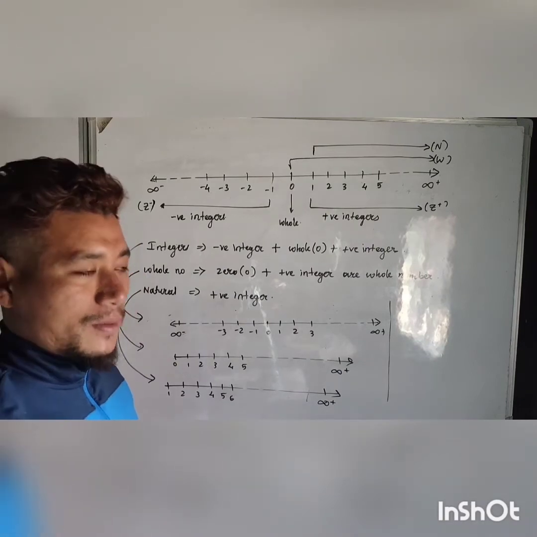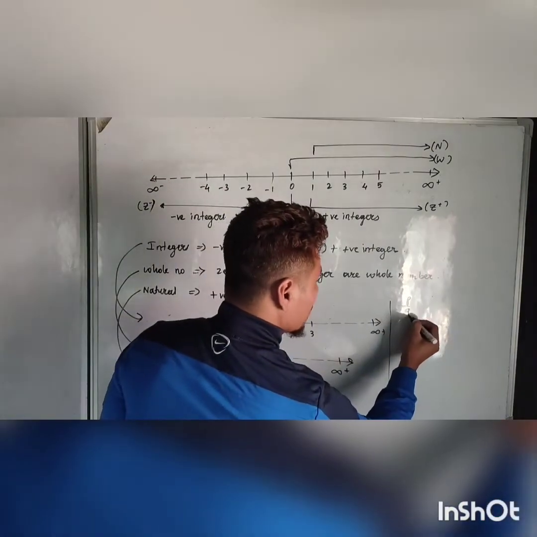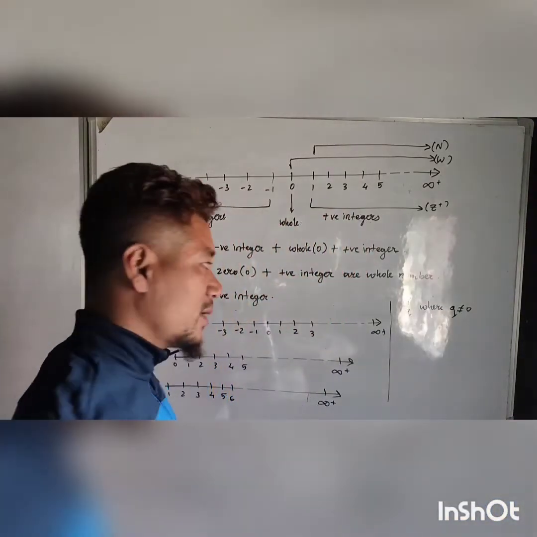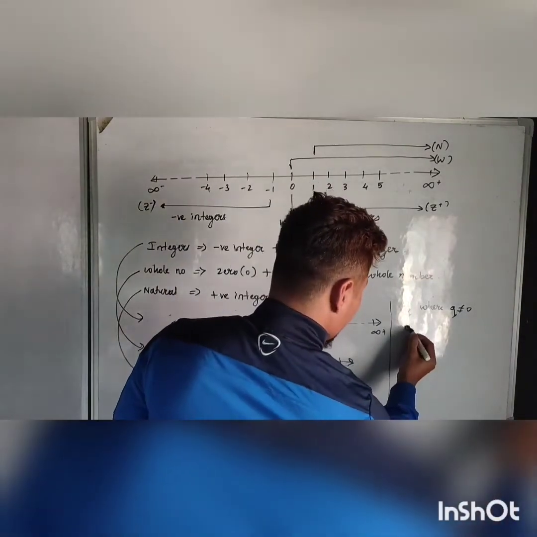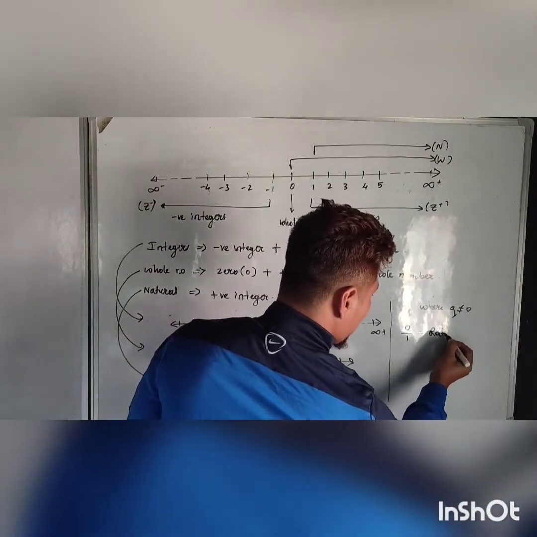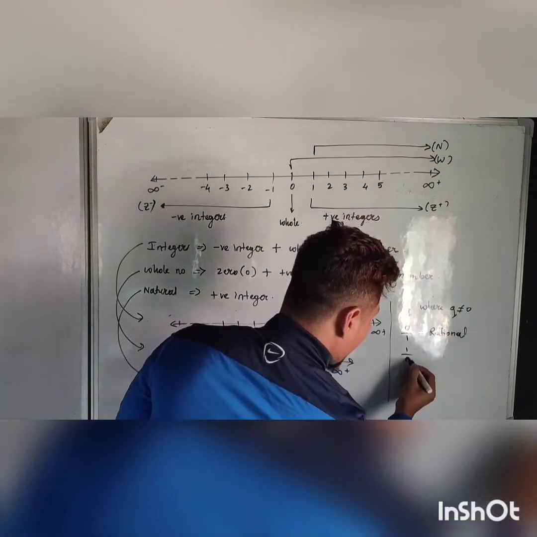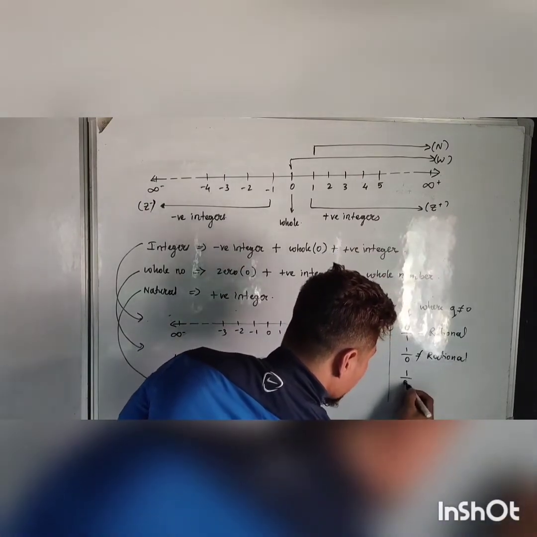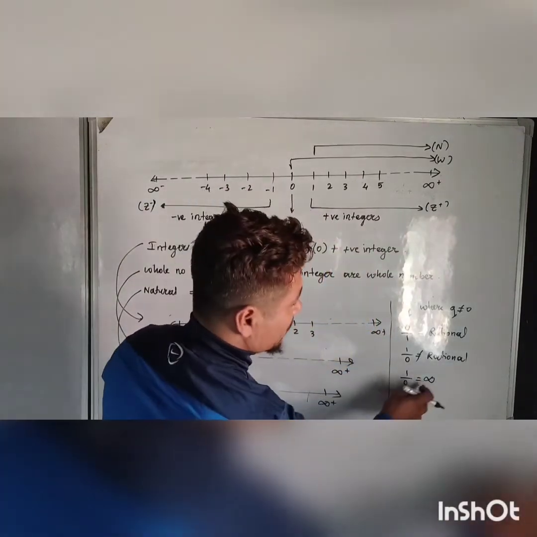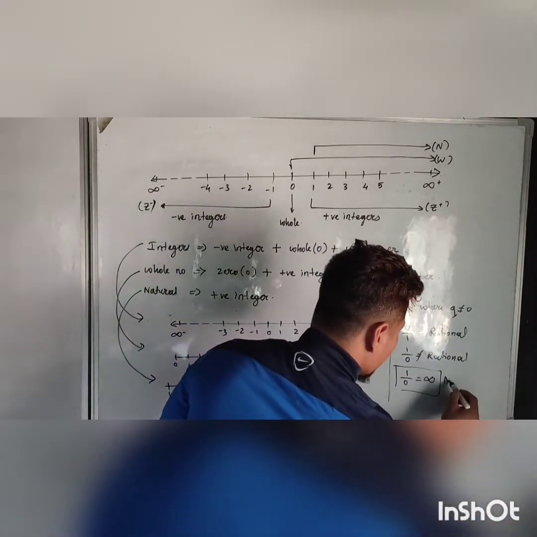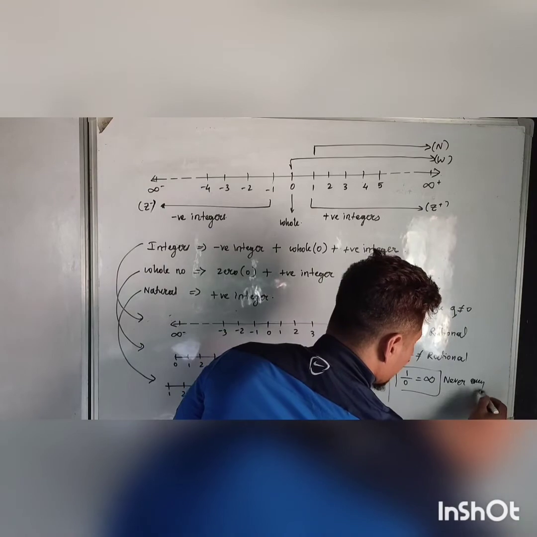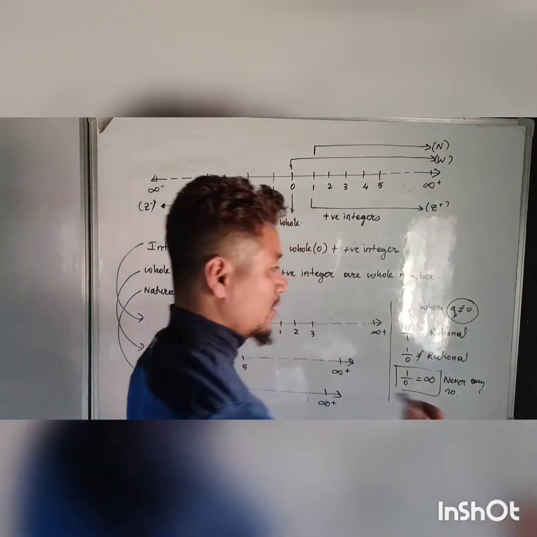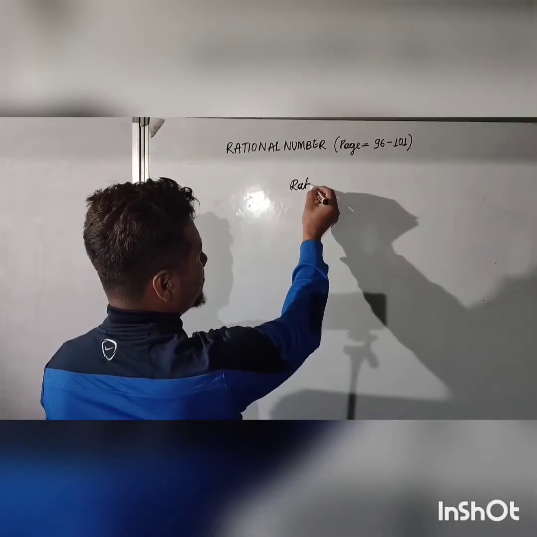Okay, see, in the last class I discussed that a rational number is a number which can be expressed in the form of p by q, where q is not equal to 0. That means that 0 by 1 is a rational number, but 1 by 0 is not a rational number. Okay, because 1 by 0 means infinity, and infinity is never any number. That's the reason q is not equal to 0 is written. Okay, thank you. I hope you understood.